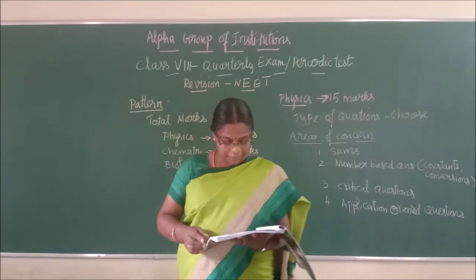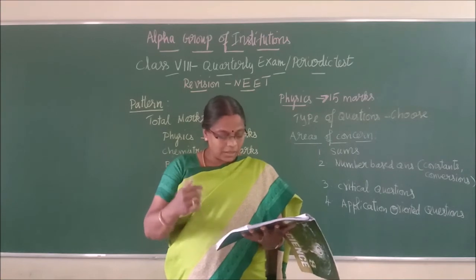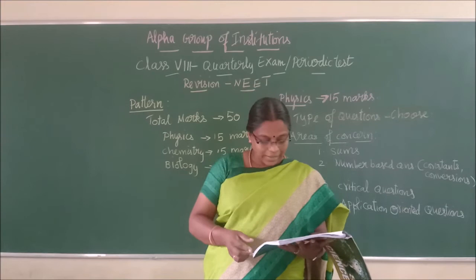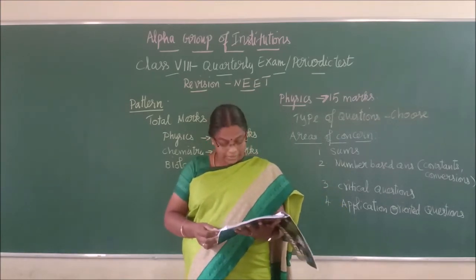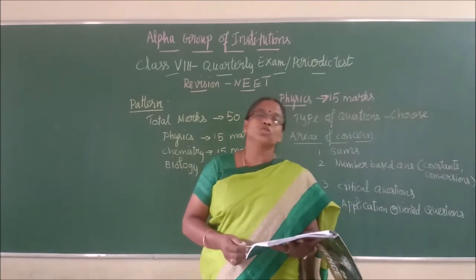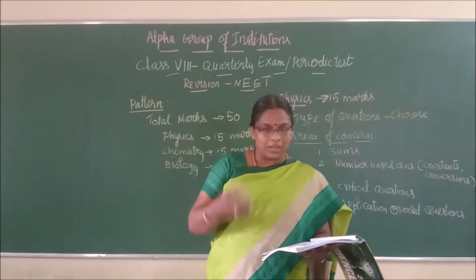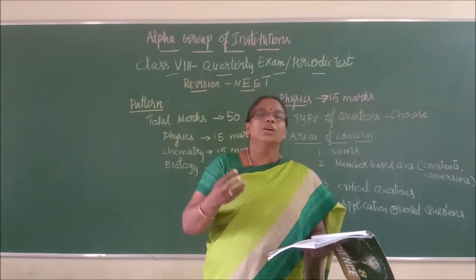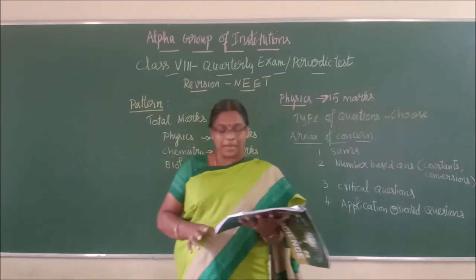So that you mark. Next one, below that formula, I is equal to Q by T, there is one line: electric charge is measured in coulomb. SI unit of electric current is ampere and it is denoted by A. That spelling for coulomb, so many children will get confused. Though we know the spelling thoroughly, even we teachers get confused with it. So be very clear with the spelling.